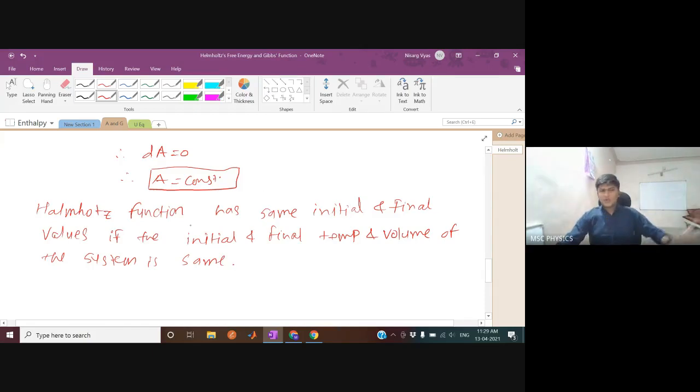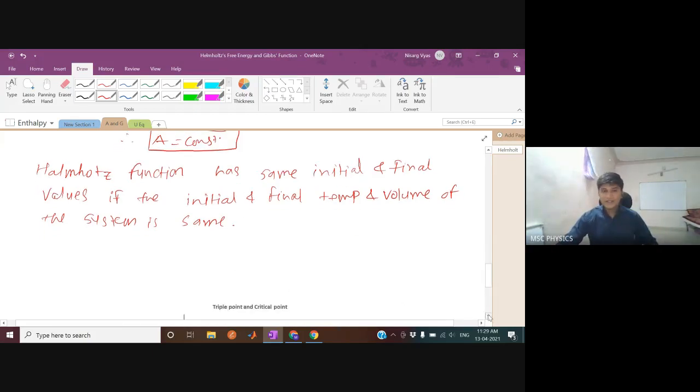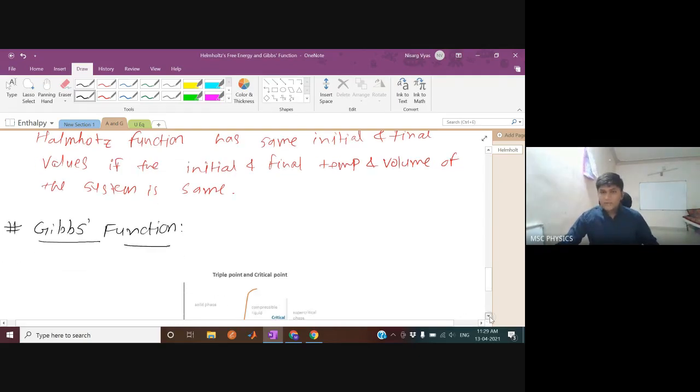Okay, so this is all it is for this Helmholtz free energy. This is all it is, nothing else. So if you have got any doubts, kindly ask. Otherwise, we will move forward to the Gibbs function. Any doubts? Okay, so let's move to the Gibbs function.